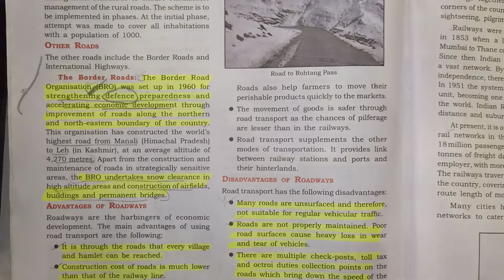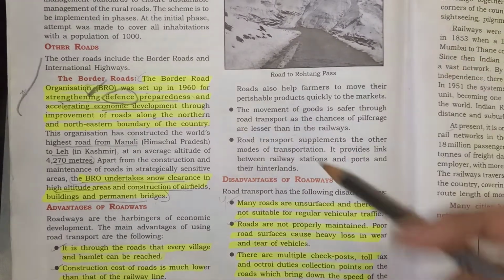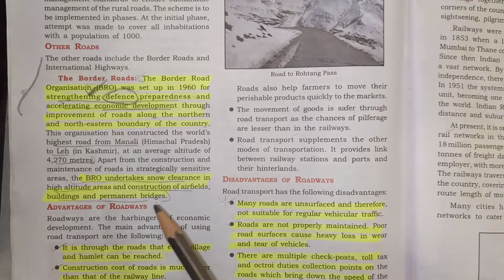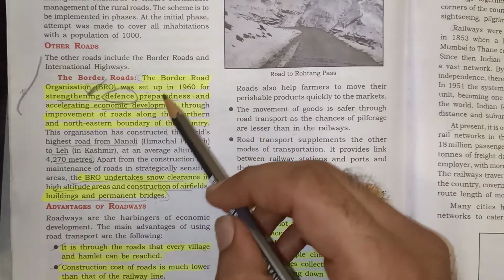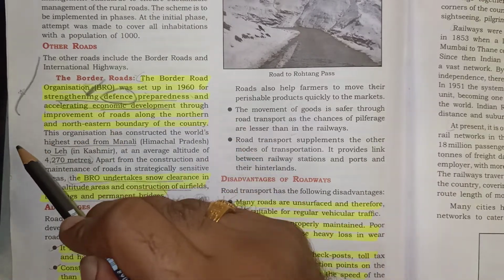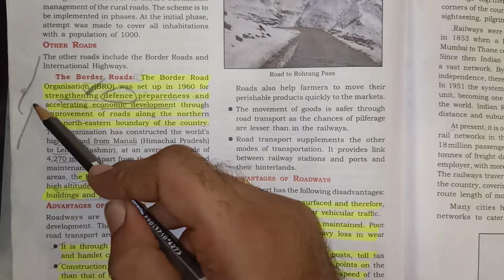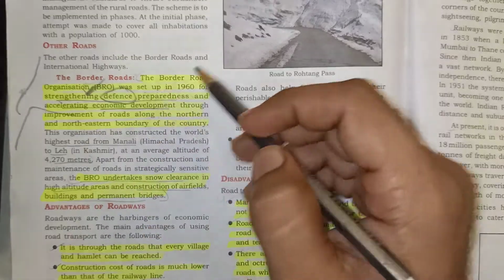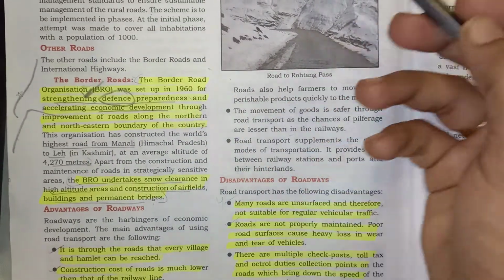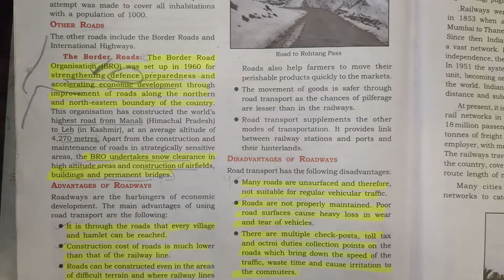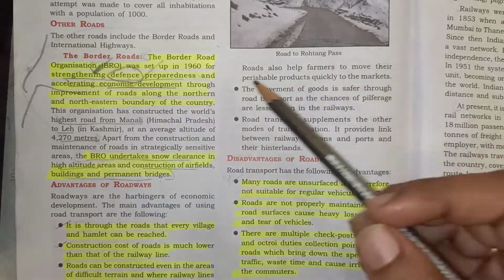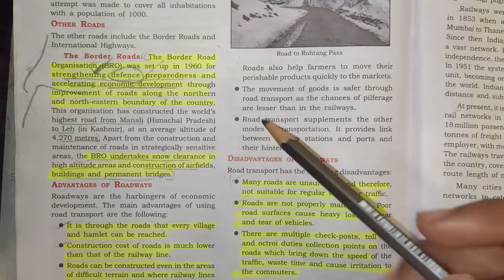So that during a war-like situation, it is helpful and brings about easy transport of army equipment and troops. Also, considering the security of our country, they keep a close look at the boundaries of our country, not allowing any terrorists to come inside. So basically, maintaining and looking after the roads and helping in the defense system of our country, border roads play an important role.